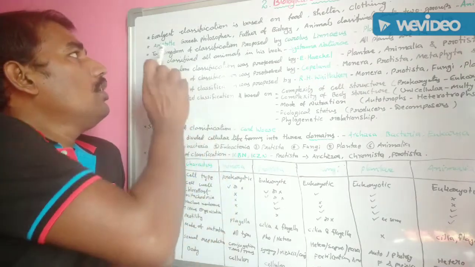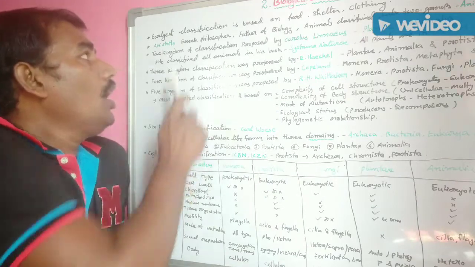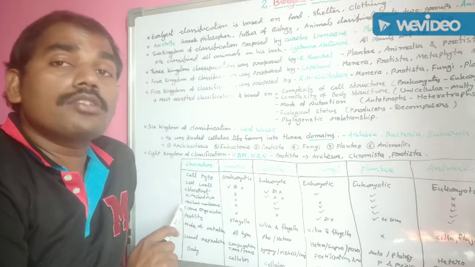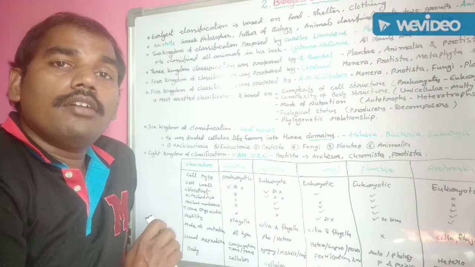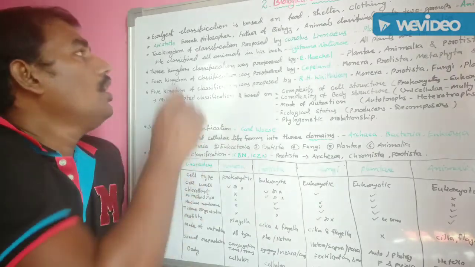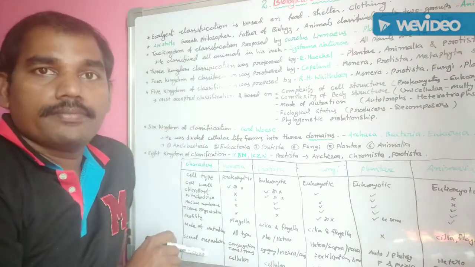Earliest classification was initiated by one of the famous Greek philosophers. He was Aristotle. You know Aristotle? Aristotle was a Greek philosopher and he was also called the father of biology. Who is the father of biology? Aristotle.